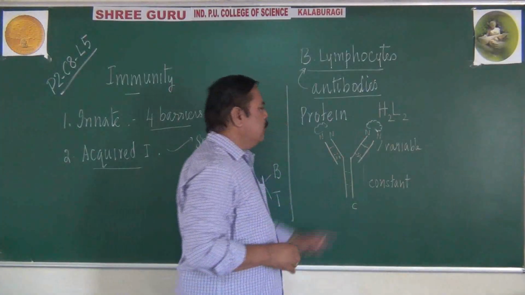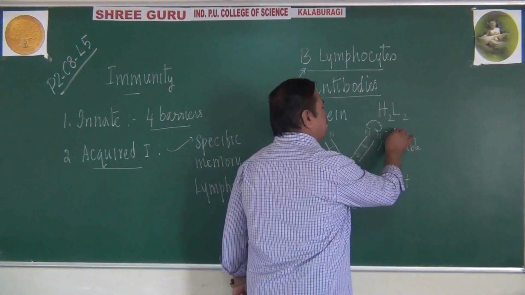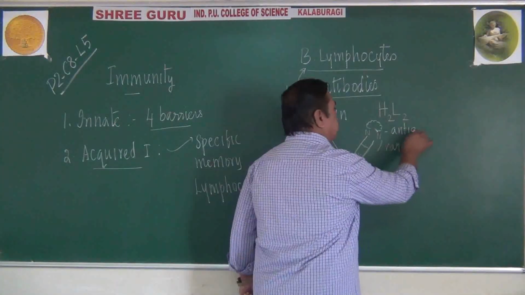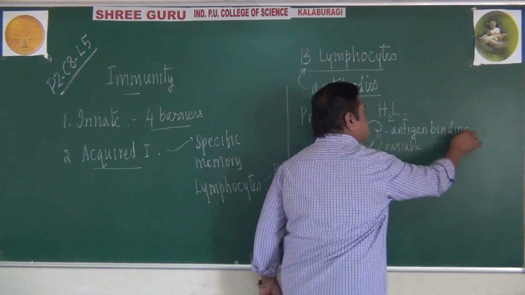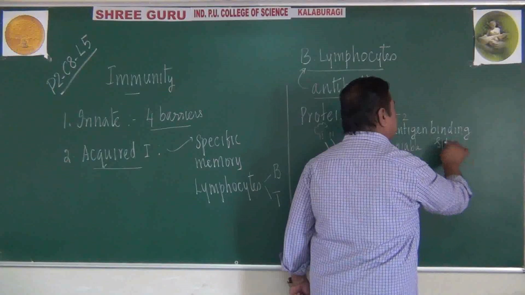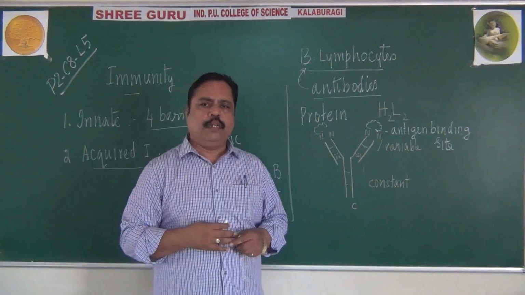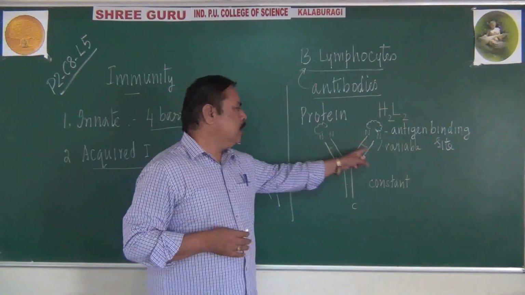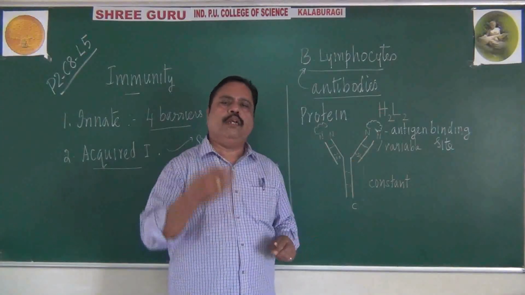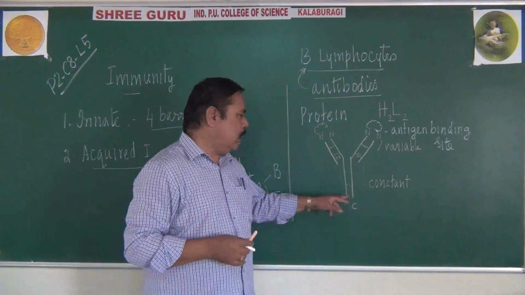So remember, this is the variable arm or N-terminal, which acts as the antigen binding site. So which is the antigen binding site of an antibody? It is the N-terminal. Since they should have specificity, this N-terminal will be variable in different antibodies. Are you getting this point?